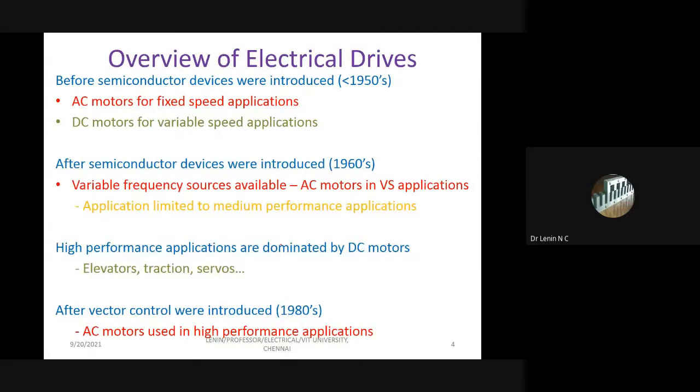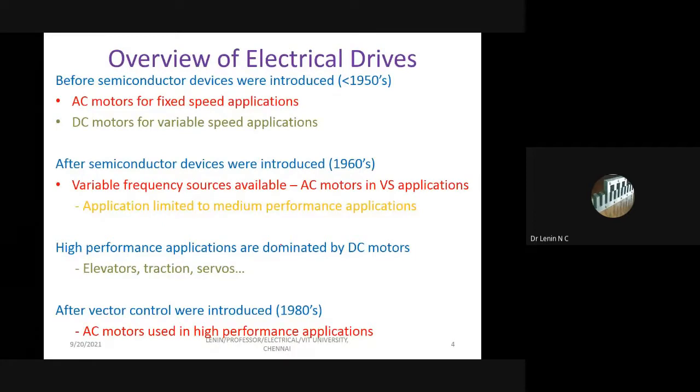Before semiconductors were introduced, that is before the 1950s, AC motors were usually used for fixed speed applications, whereas DC motors were preferred for variable speed applications, because in those days we had rheostats with which we could vary the speed, particularly of a DC motor. And for AC motors, we did not have slip ring motors at the initial stage. We had only squirrel cage motors. As far as squirrel cage induction motors are concerned, it is very difficult to vary the speed using rheostats. That is why people used them only for fixed speed.